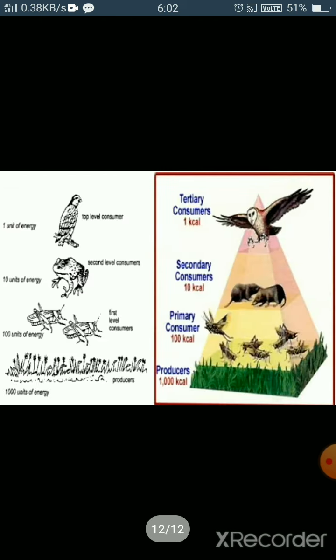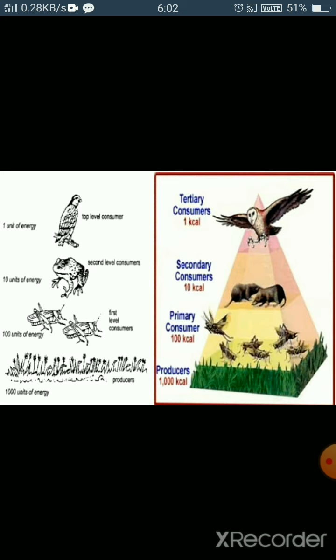For example, if the producers have 1000 kilocalories of energy, then the primary consumer gets 90% less than the producers, right? The 90% energy is lost. So we get 100 kilocalories.